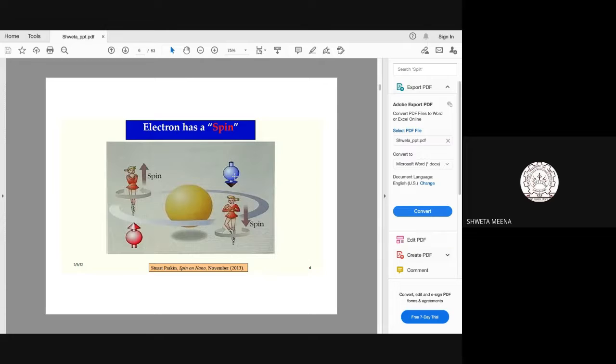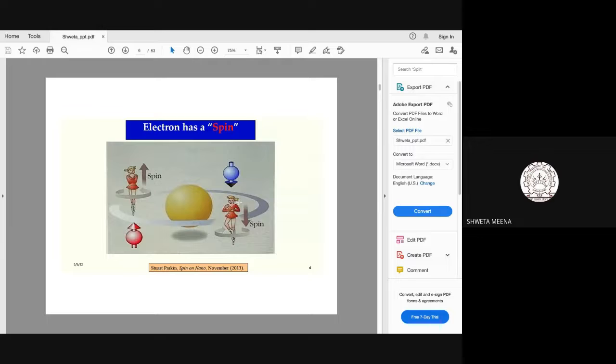But how can this property of spin be used in magnetic tunnel junctions? Okay, so a very important property of spin is that associated with a spin is always a magnetic moment. That means this spin will always have an associated magnetic moment. For example, whenever a current is passing through a wire, suppose you have a general wire, electrons are passing through that wire. Whenever electrons pass through a wire, they will always generate a magnetic moment associated with the spin. So a magnetic field will be generated.